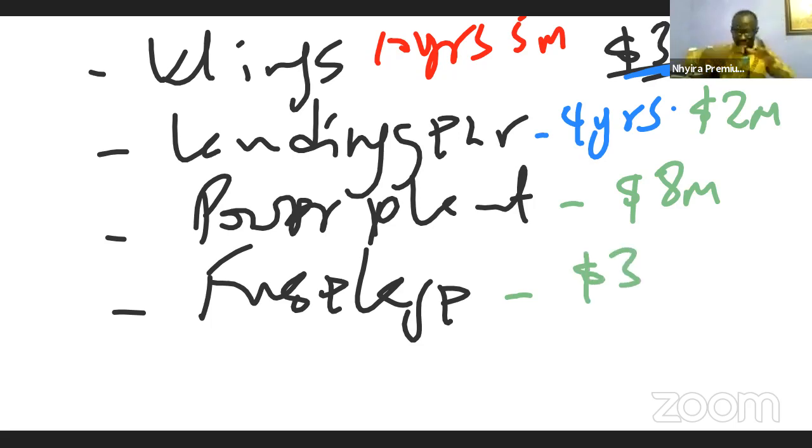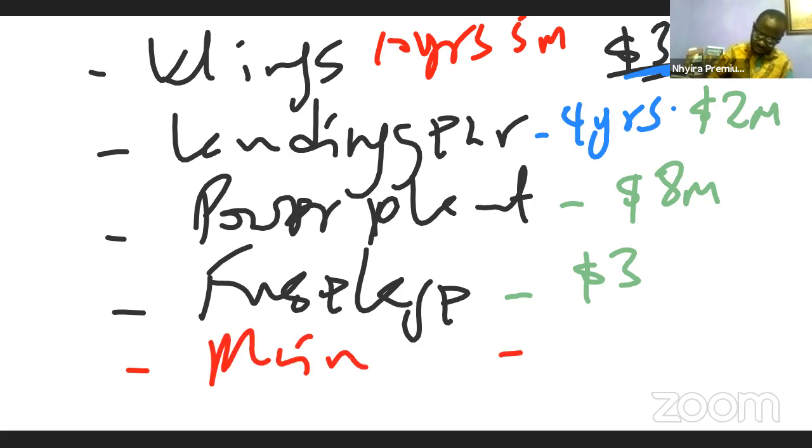Then the cabin, like the lounge area, the main sitting area of the aircraft, may cost the rest of the amount. Let's see, 5, this is 10, 18. So let's say this is $12 million.